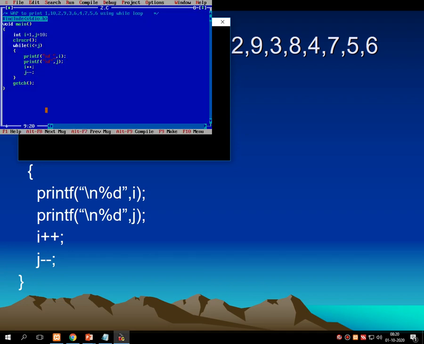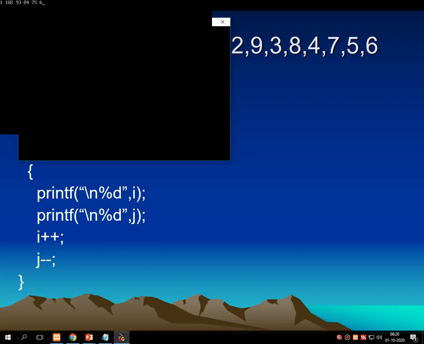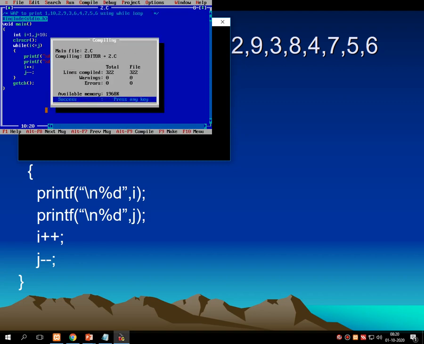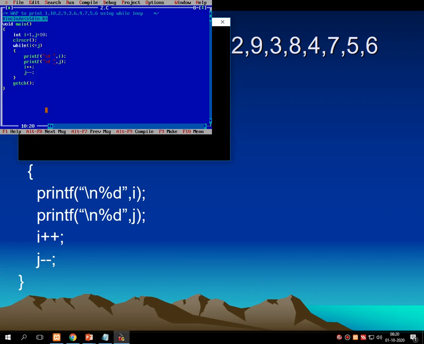I'm just putting one space over here. Even for j I want to print one space, so it will separate the numbers. So 1 10 2 9 3 8 4 7 5 6, it's there as per our desired output onto the screen. I hope all of you are clear about the logic of this program. Still, I am debugging and will try to explain the entire program for the second time.